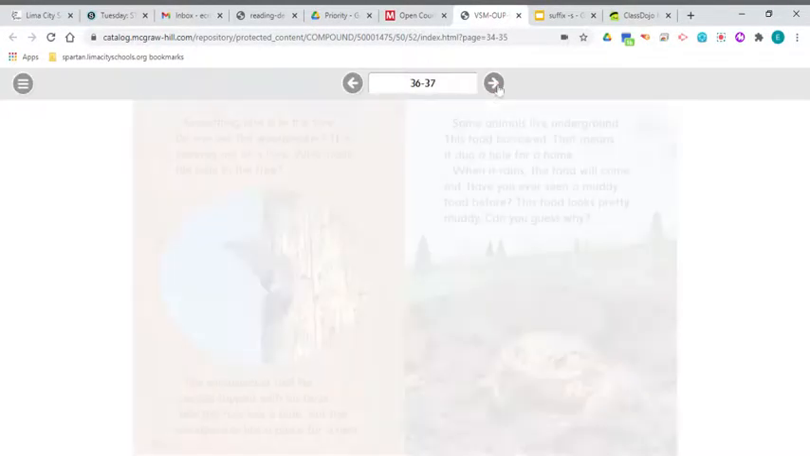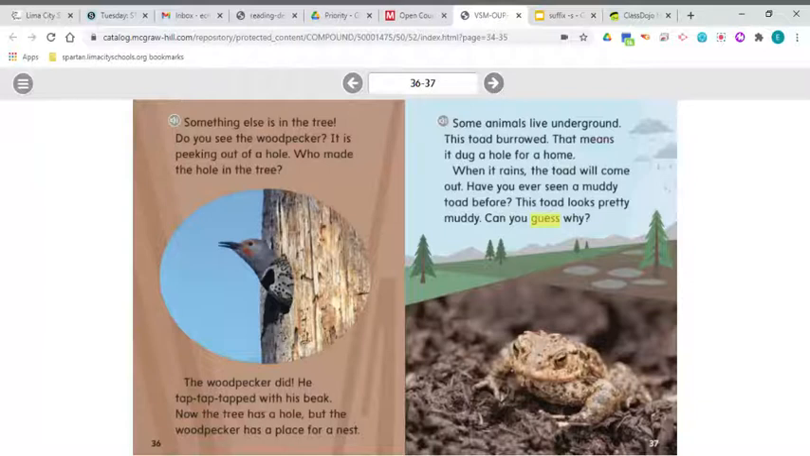Let's go ahead and turn the page here. Something else is in the tree. Do you see the woodpecker? It is peeking out of the hole. Who made the hole in the tree? The woodpecker did. He tapped, tapped, tapped with his beak. Now the tree has a hole, but the woodpecker has a place for a nest.